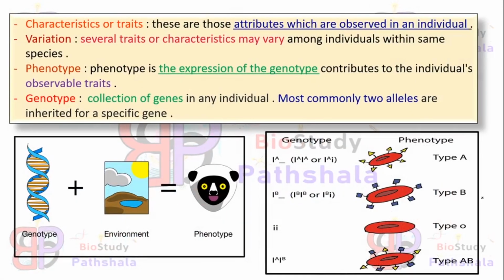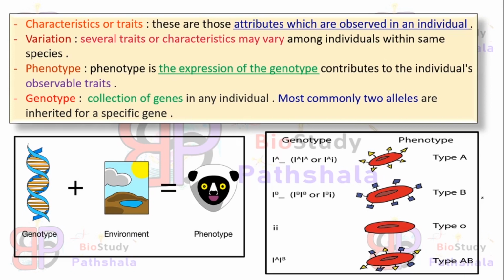Next is characteristics or traits. These are the observable attributes. Say a human might be tall or short. That means we can say that she or he is tall or dwarf. That means we can differentiate the characteristics between them. This is known as characteristics, and these characteristics are the result of the phenotype. Phenotype is the expression of the genotype. Say a phenotype is height. Height may be either tall or dwarf. So the phenotype height has variations or differentiation, right?